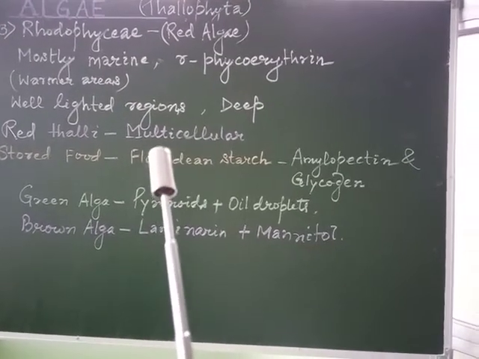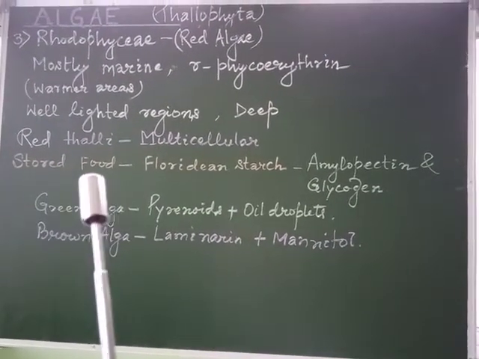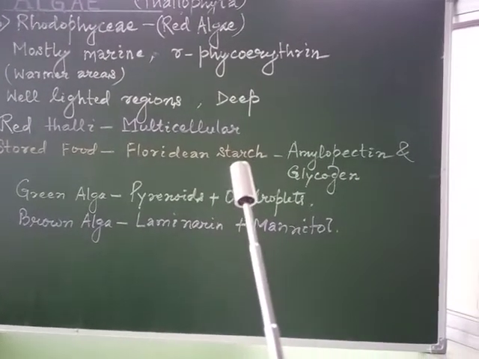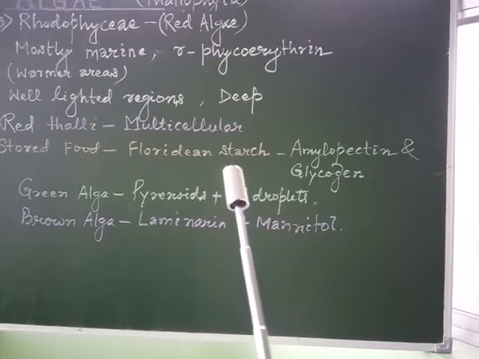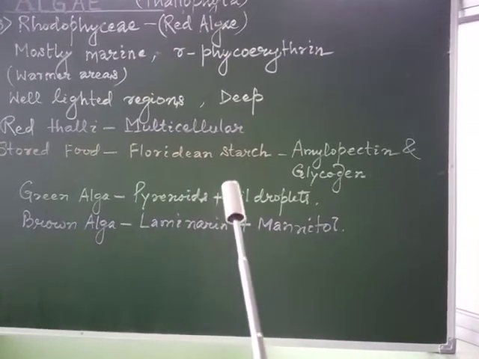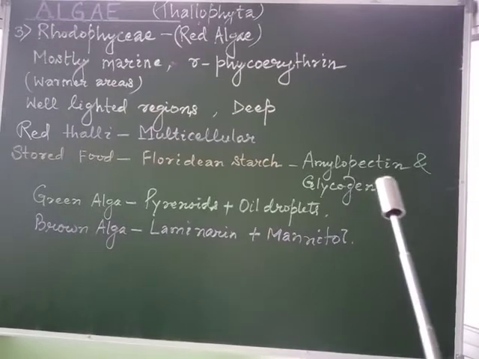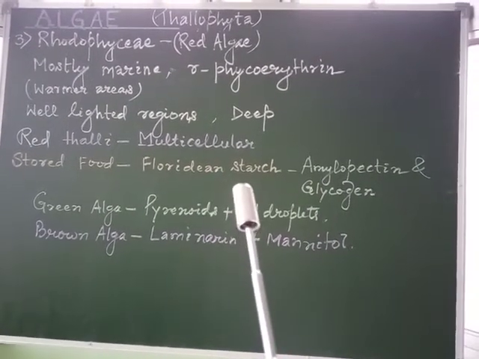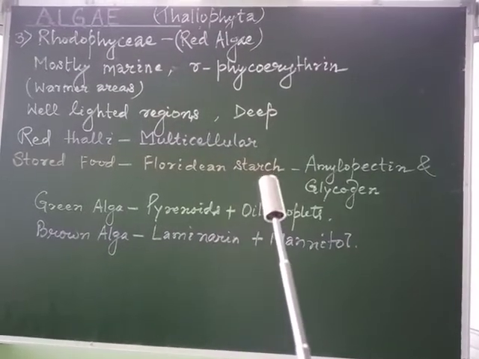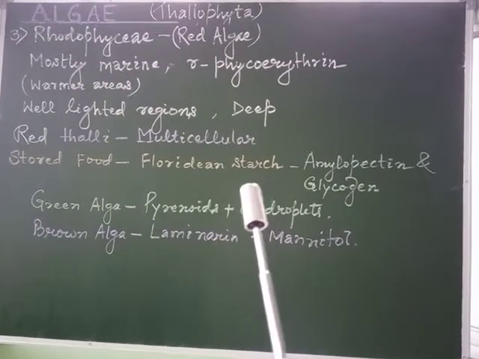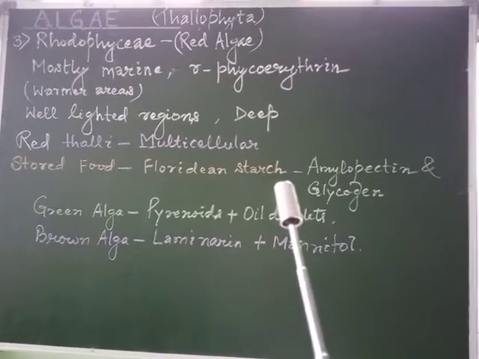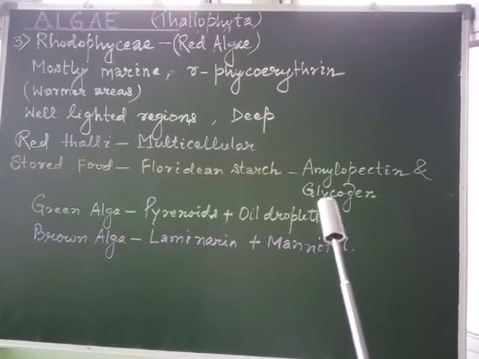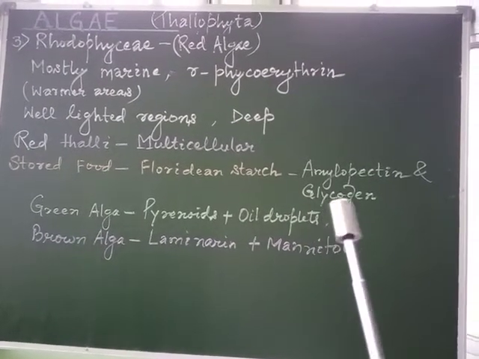and the food which is stored in the case of red algae is the Floridian starch. This Floridian starch has a structure very similar to amylopectin, and also has glycogen. The structure of starch has two components, that is amylose and amylopectin. So this Floridian starch has the component amylopectin as well as glycogen. Glycogen, do we know, is the animal reserve food.